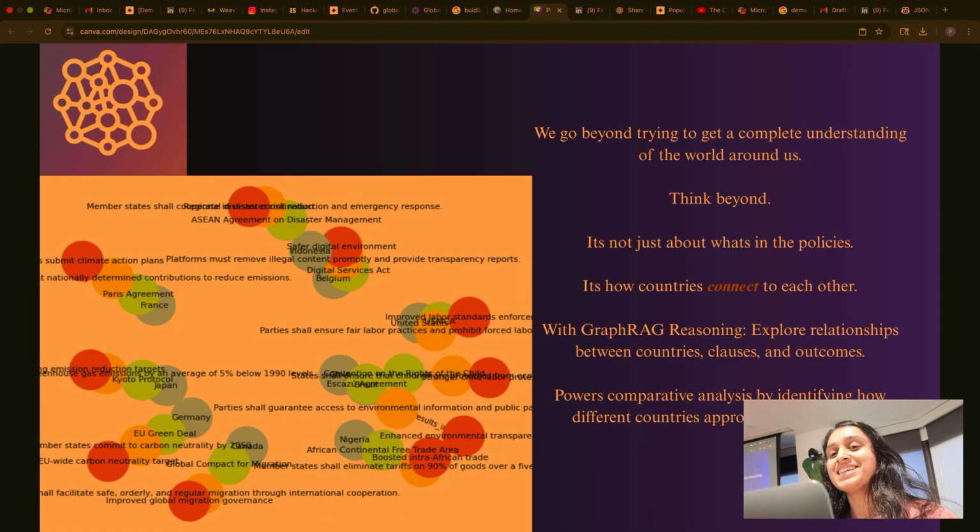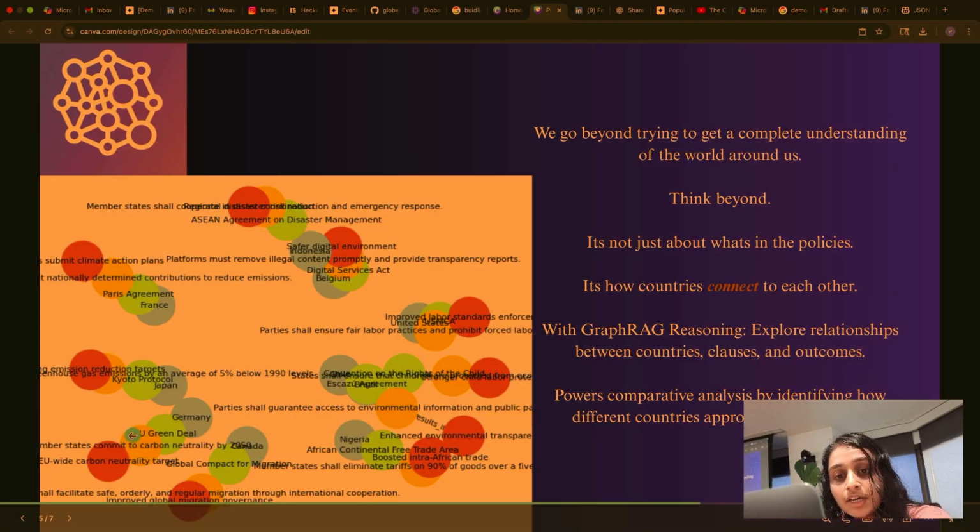Here's an example of what GraphRAG outputted. As you can see, there are a lot of clauses from a lot of different treaties, and what GraphRAG does is it clusters those clauses based on how similar they are to each other. If you look over here, it clustered all the labor standards clauses together across different treaties.